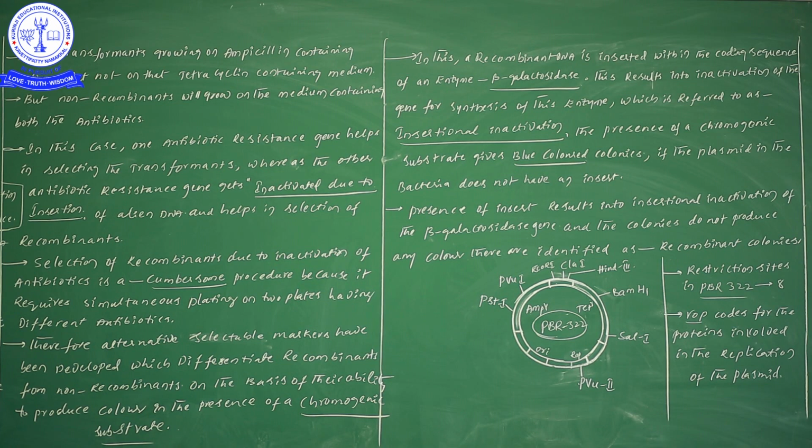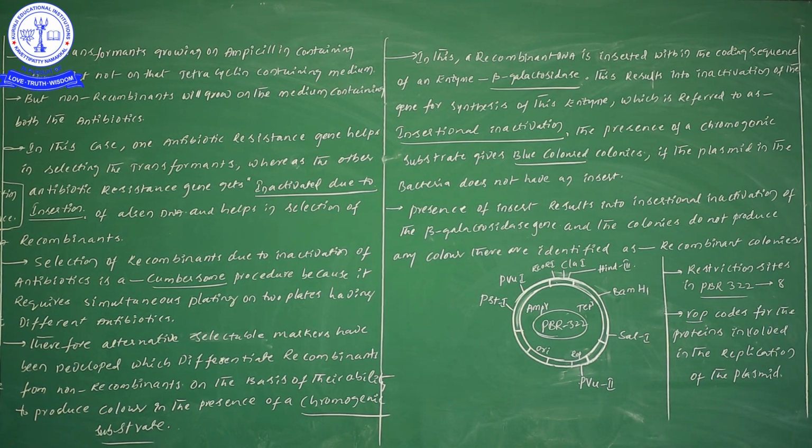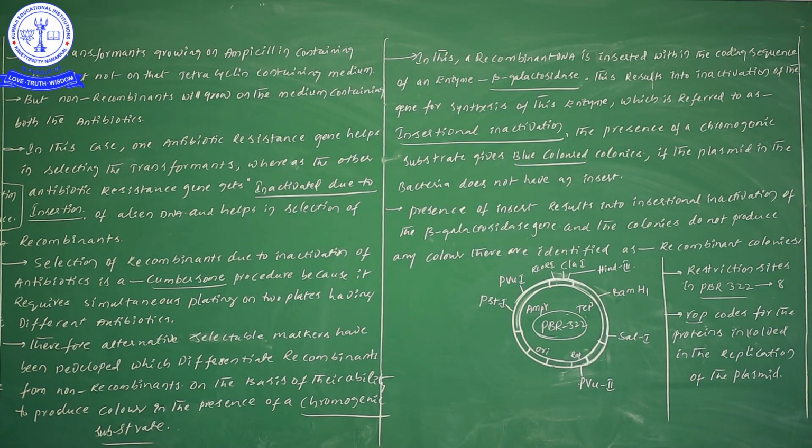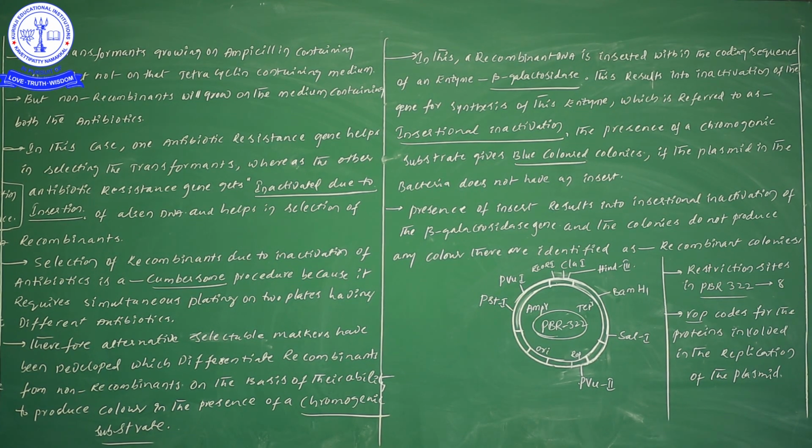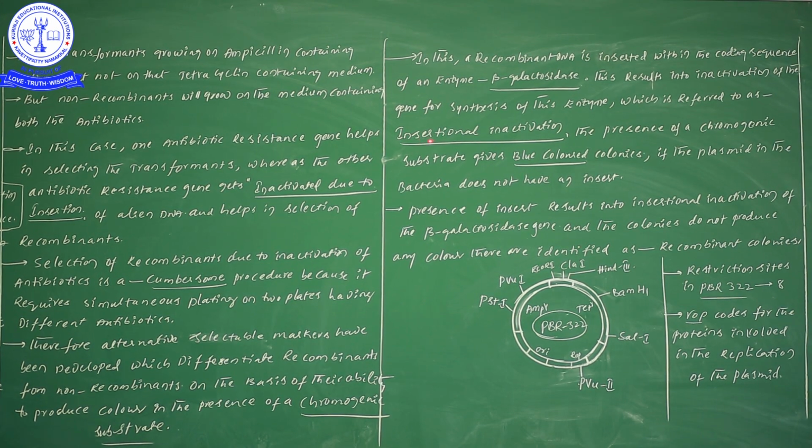So that is by insertion of our foreign gene. What are we observing? By insertion of our foreign gene, tetracycline activity is inactivated. That is what we call insertional inactivation. Don't forget, insertional means something has been inserted, and because of the insertion, the normal activity is inactivated.